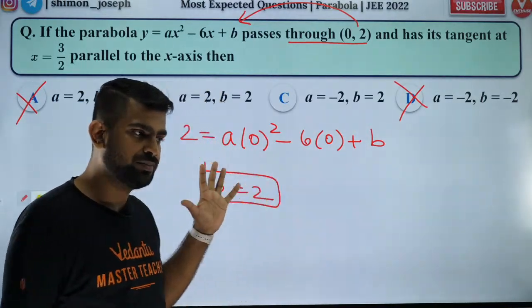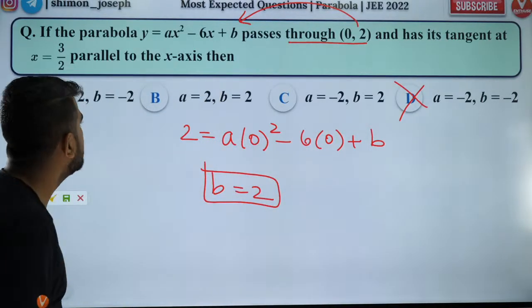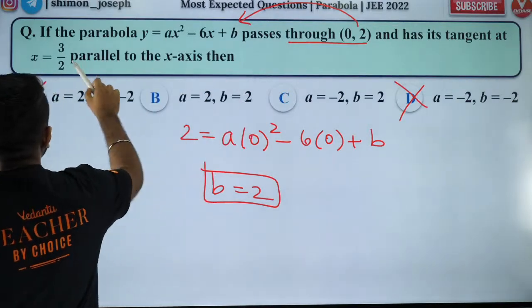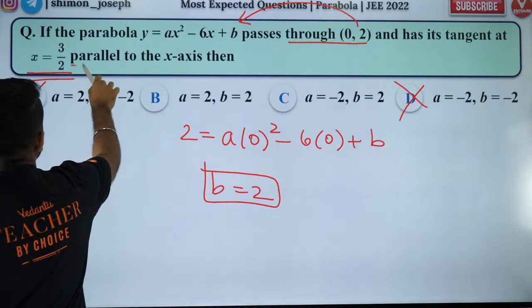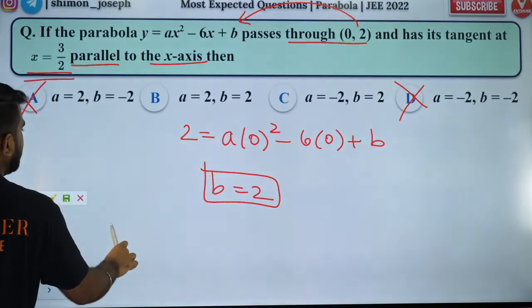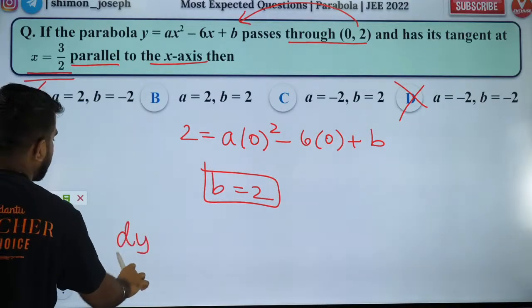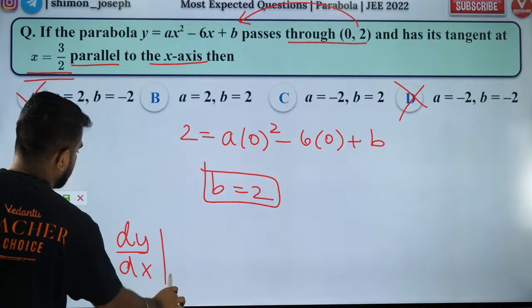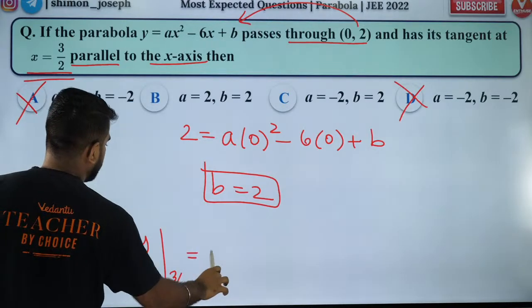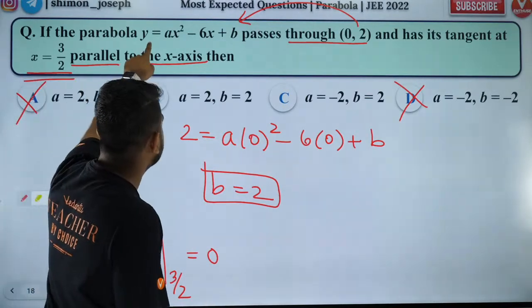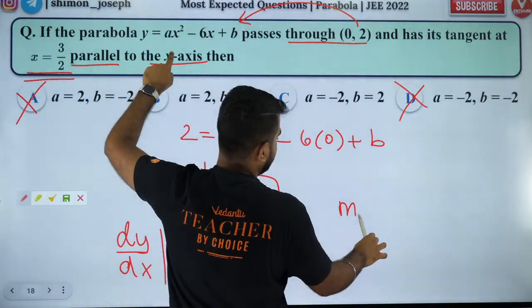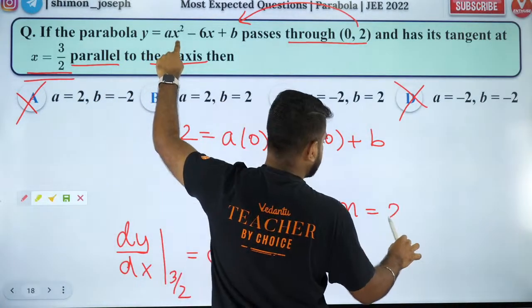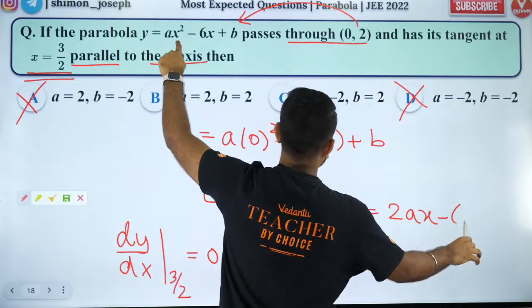Are you all clear? Now people, the next one. The tangent at x equal to 3 by 2 is parallel to the x-axis. That means the slope of the tangent, dy by dx at 3 by 2, is 0. So what is the slope of the tangent? The slope of the tangent is equal to 2ax minus 6.